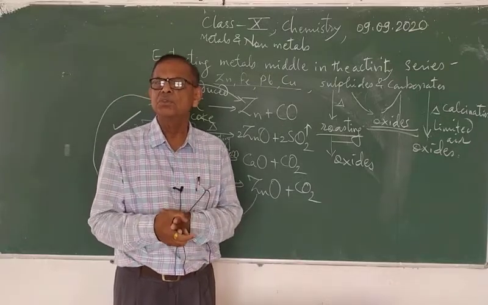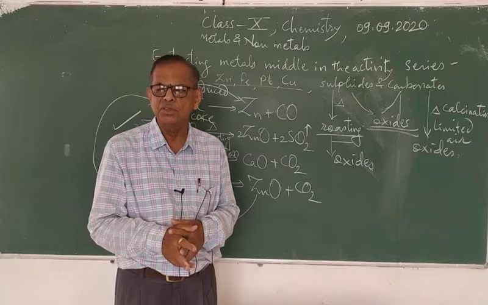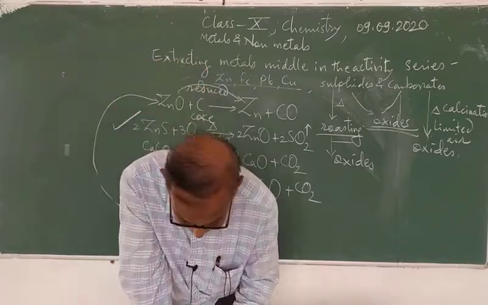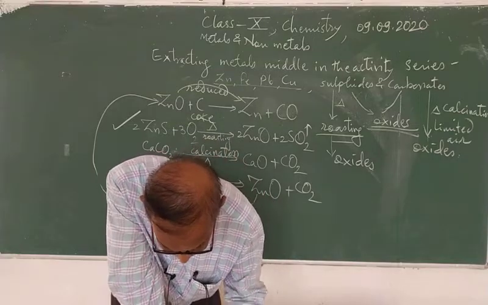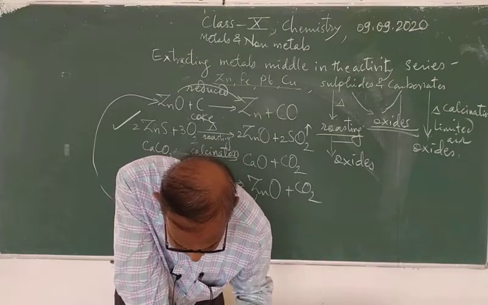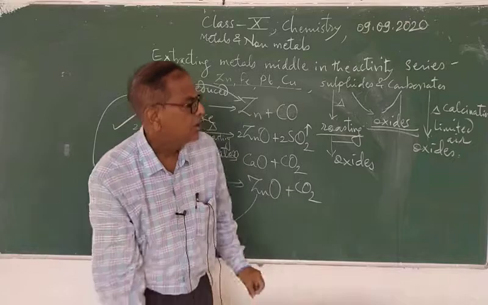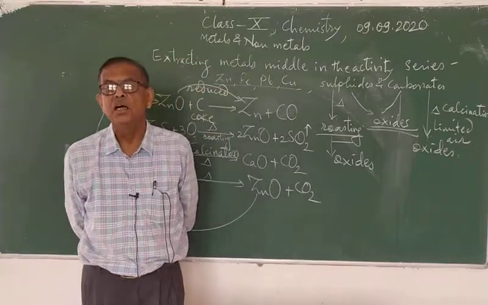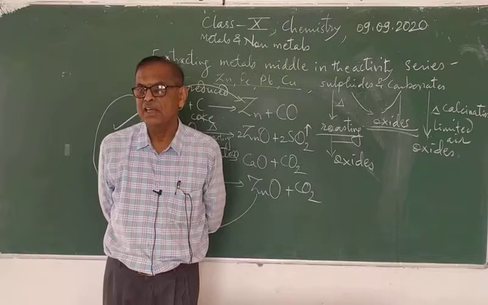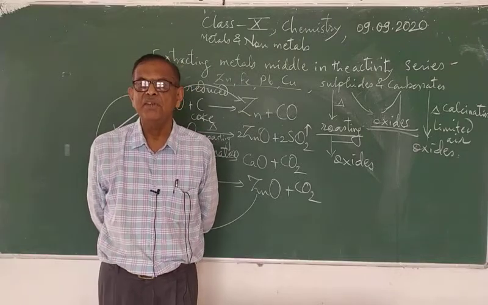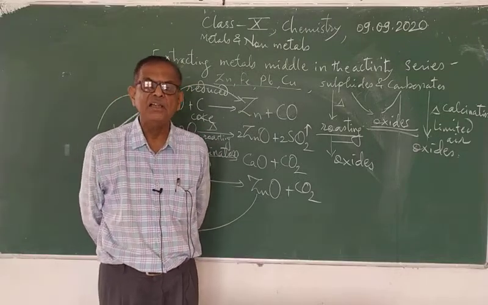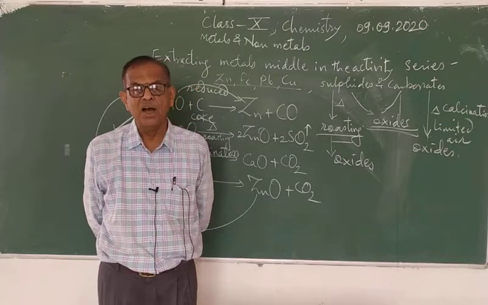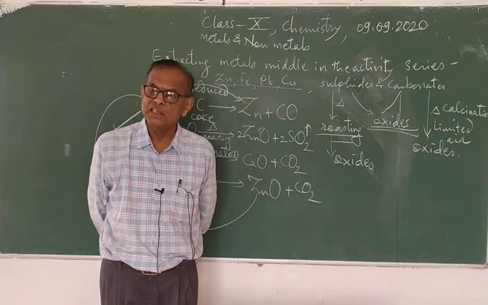And many times, instead of reduction with carbon, the displacement reactions are also used for the reduction purposes. That is, metals having high reactivity can displace the metal having low reactivity from its compound.